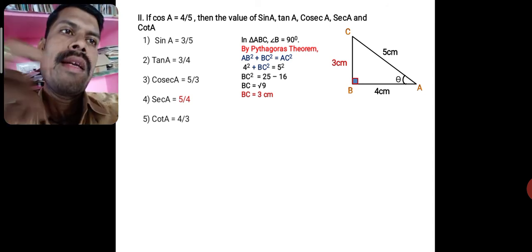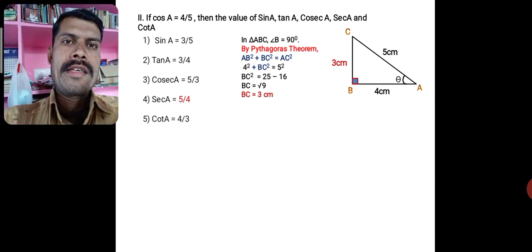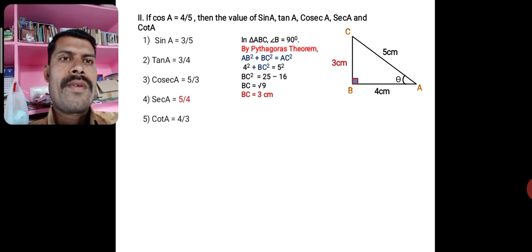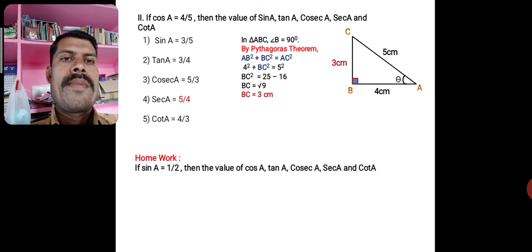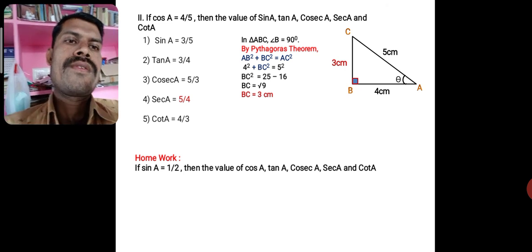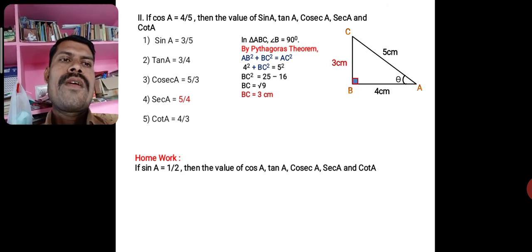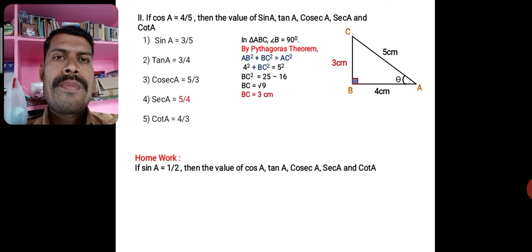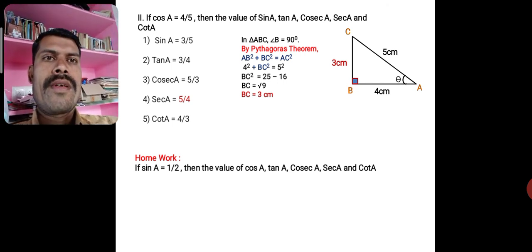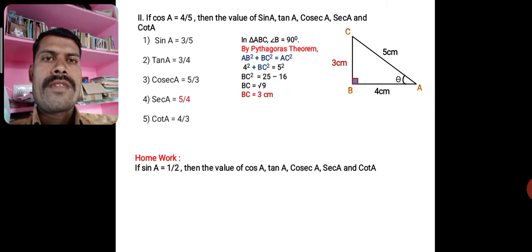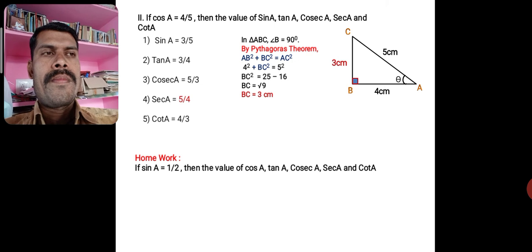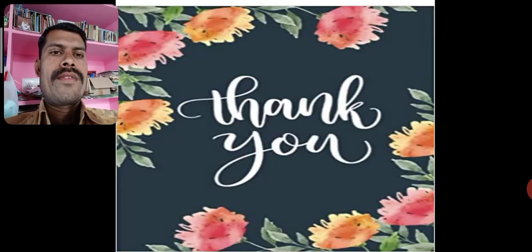In this way we can define the trigonometric ratios. For your homework, if sin A is equal to 1 by 2, then find the values of cos A, tan A, cosecant A, secant A and cot A. In your examination, one of these will be given, and he is going to ask only one ratio for 1 mark, maybe. So you have to learn this one.